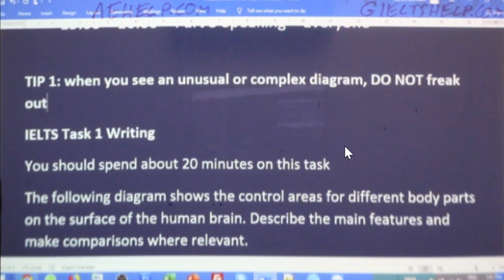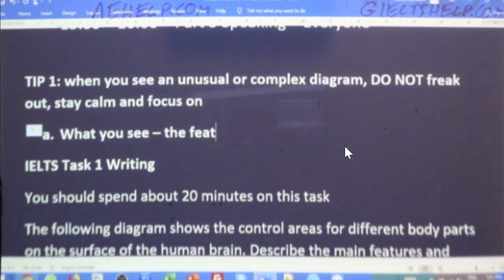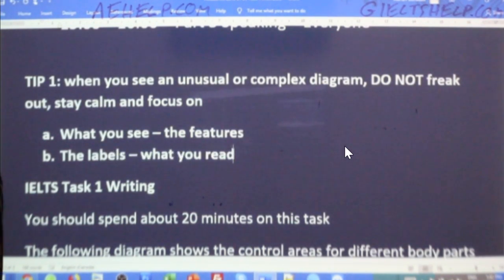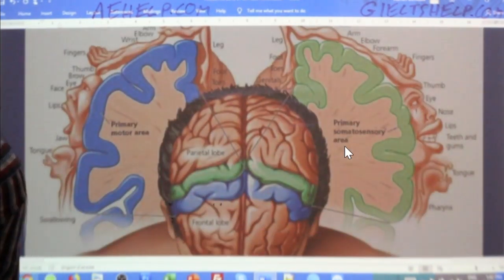Stay calm and focus on A, what you see, the features, and B, the labels, what you read. All right, so just stay calm. It's okay. You'll do fine. Believe me.